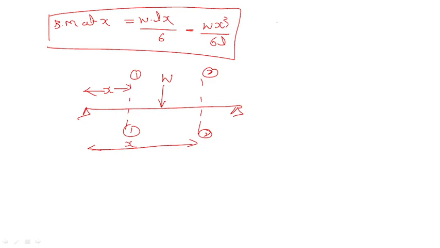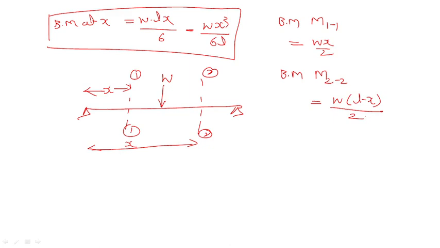Now bending moment M11, this is 11, this is 22. M11 is Wx by 2. Now bending moment at M22, what is the value? W into L minus x by 2.